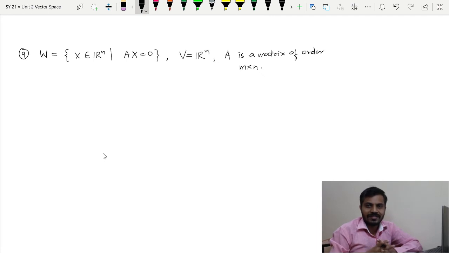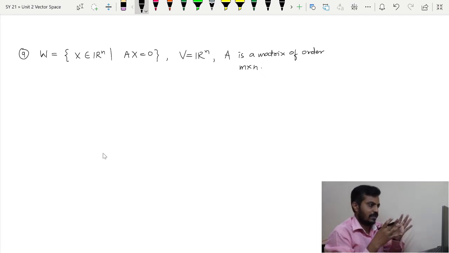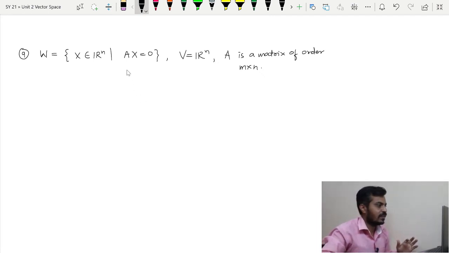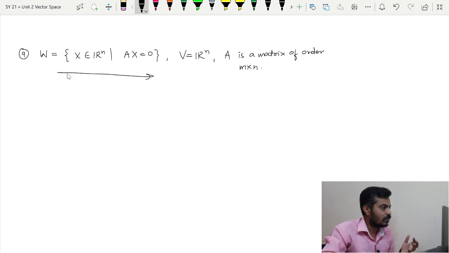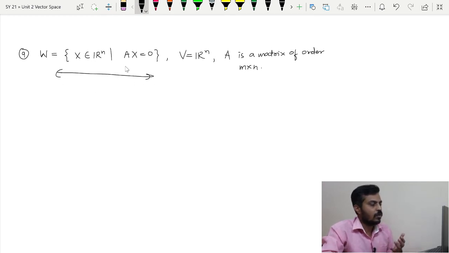Now moving towards the next example. If you see here, this term will look familiar to you. This is exactly nothing but our homogeneous linear system, and W is nothing but the solution set of the homogeneous linear system Ax is equal to 0. The last example which we have discussed was just a particular case. Now this is a general case. So the question is whether this set will be a subspace or not.